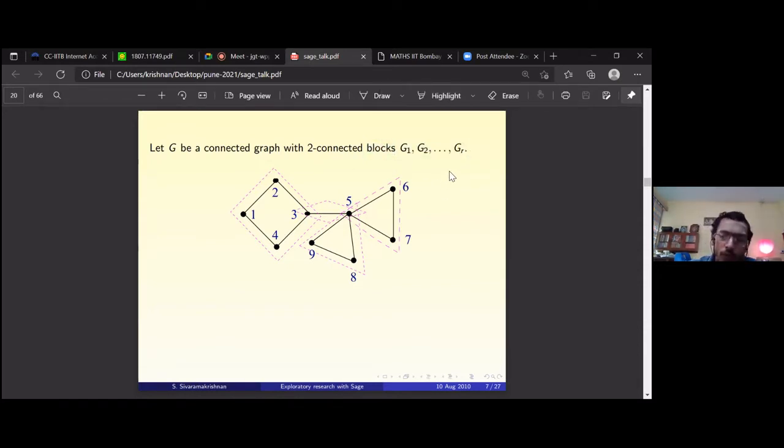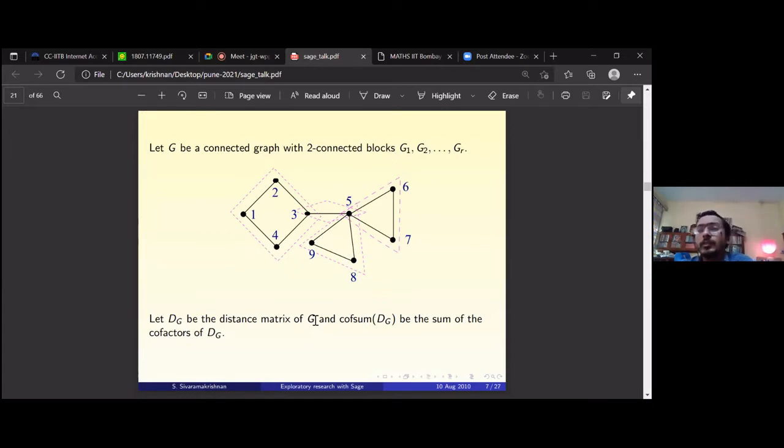What Graham, Hoffman, and Hosoya did was to find the distance matrix of a connected graph by relating it to the distance matrix of the two connected blocks of the graph. All I require is that the graph be connected so that the distance matrix has finite entries. Then you look at the distance matrix DG of a graph G, and you come up with this new notion, the sum of cofactors of DG. This is the sum of the cofactors of this distance matrix.